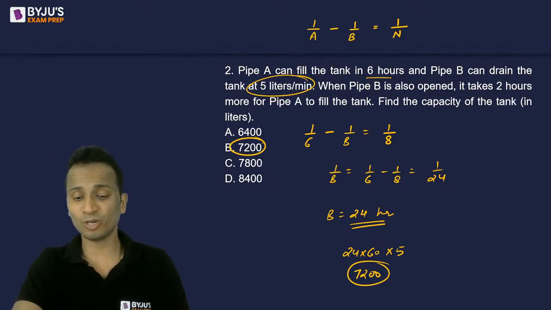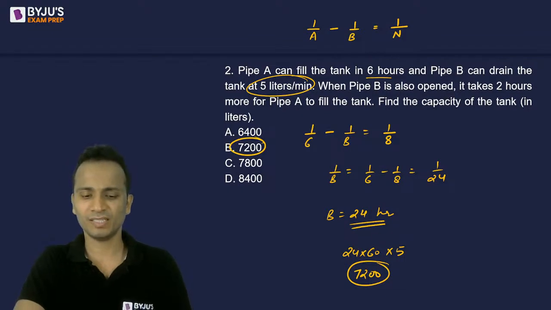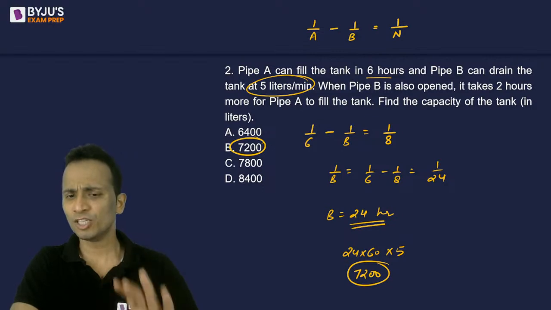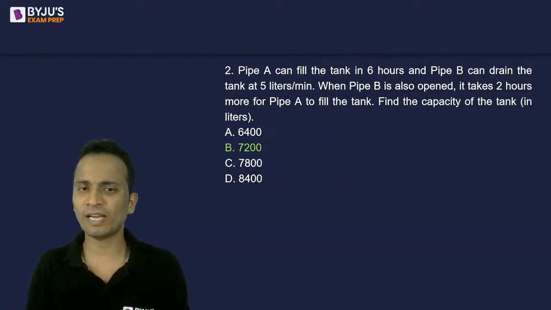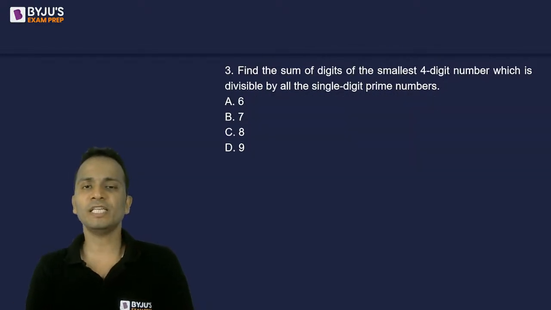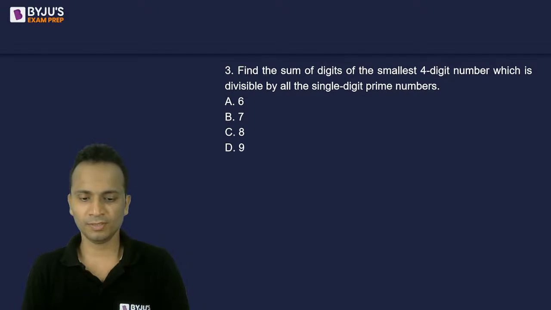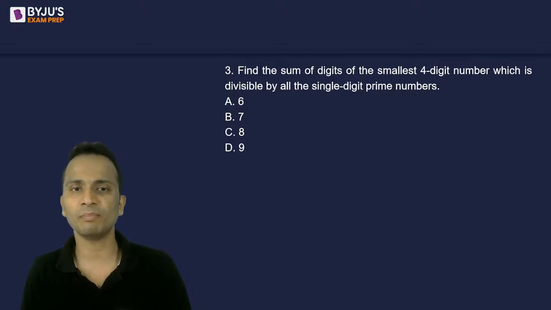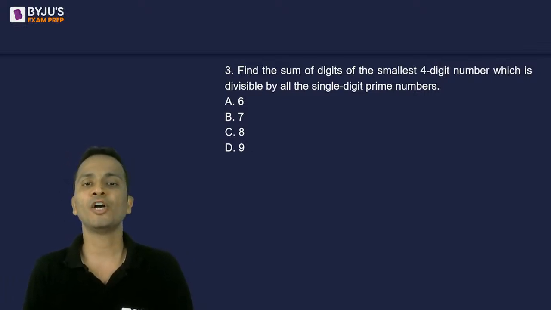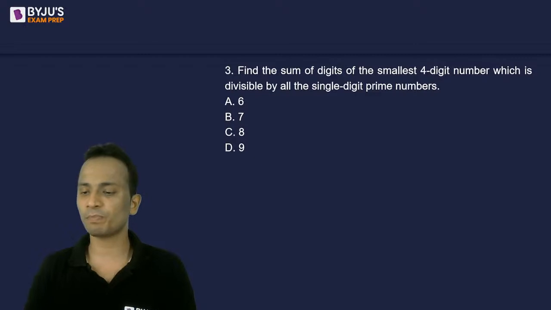And none of you could give me a correct answer for this. I was expecting an answer for this, but none of you has given. So no problem. Just look at the next question and try to give me an answer for the next one. Question number 3 on your screen now. This is an easier one, an easy question on number systems. Find the sum of the digits of the smallest 4-digit number, which is divisible by all the single-digit prime numbers.